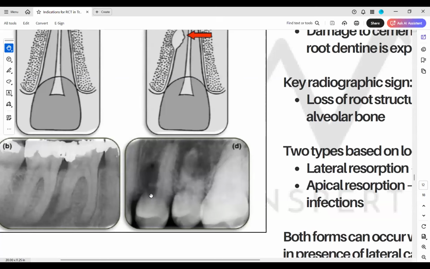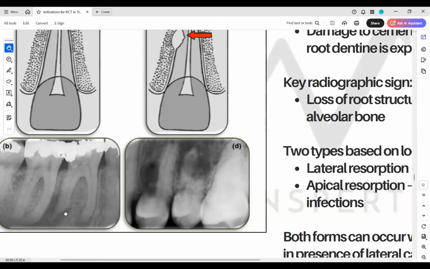Now coming to your radiograph D, in tooth number 2-4 and 2-5, both the premolars, extensive external lateral inflammatory resorption of the roots are seen. Can everybody also appreciate these two and these two? Crystal clear? So in the exam, when you're given such x-rays, now that your eyes are practicing them, you should not miss these two. So here you can find this, right? On the mesial root as well as on the distal root, there is a resorption in the bone itself and then also the lost surface.